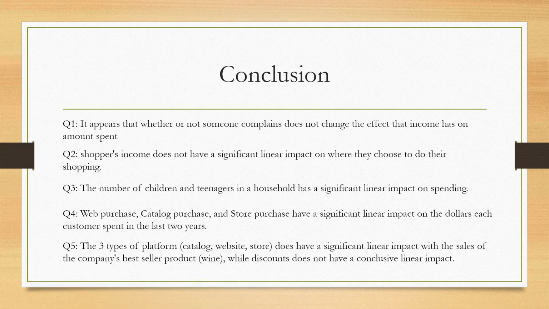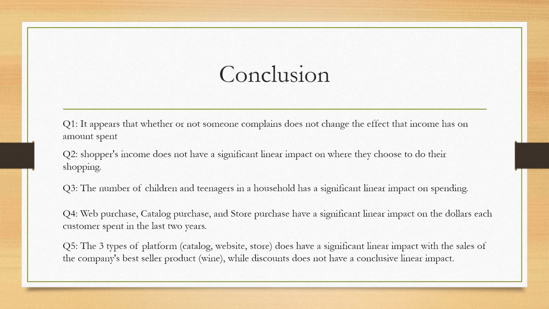So in a nutshell, for question 1, it appears that whether or not someone complains does not change the effect that income has on the amount spent on the company. Question 2, shoppers' income does not have a significant linear impact on where they choose to do their shopping. Question 3, the number of children and teenagers in the household has a significant linear impact on spending.